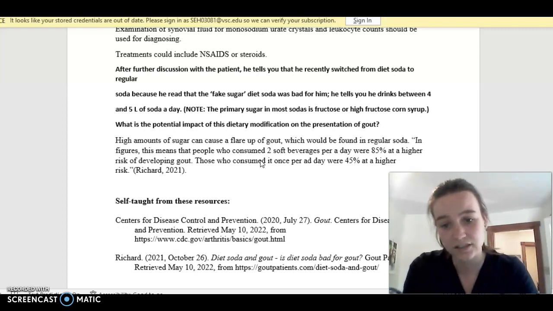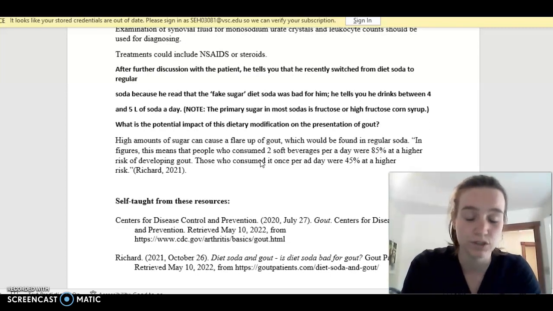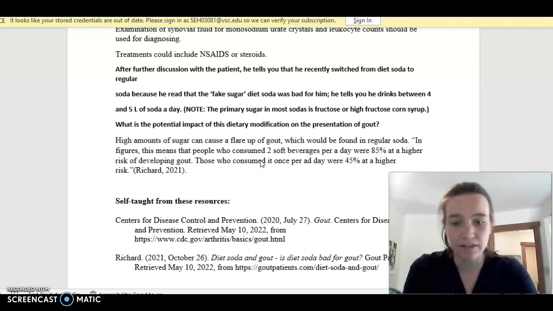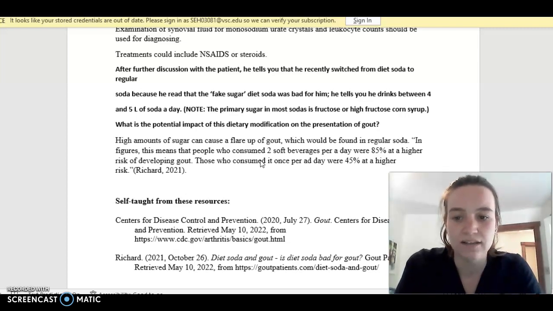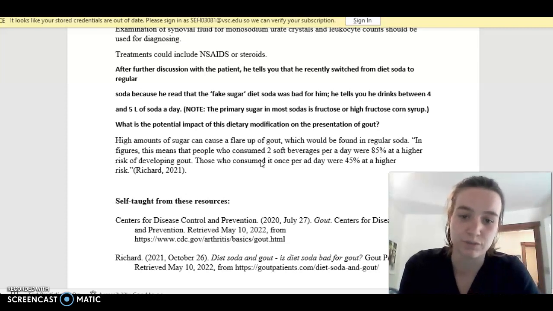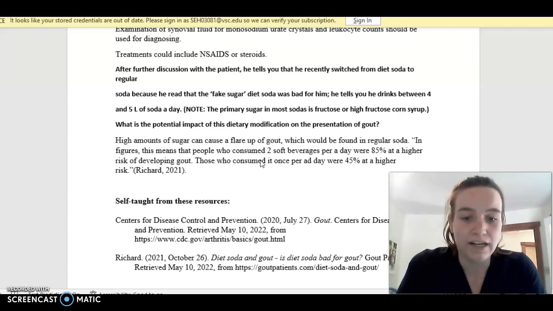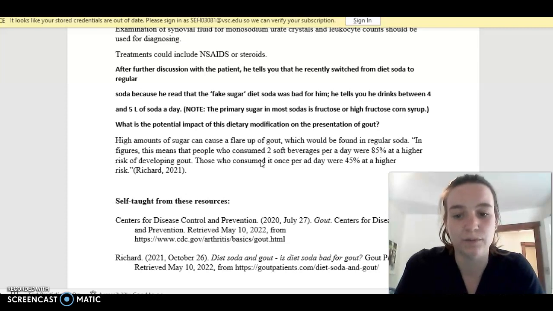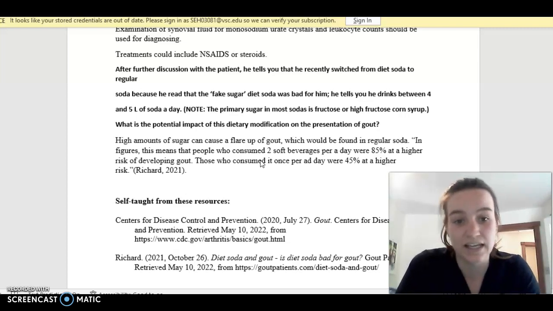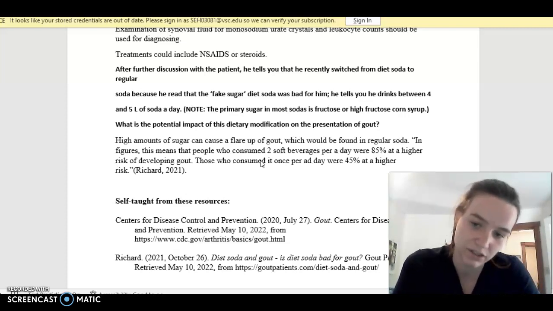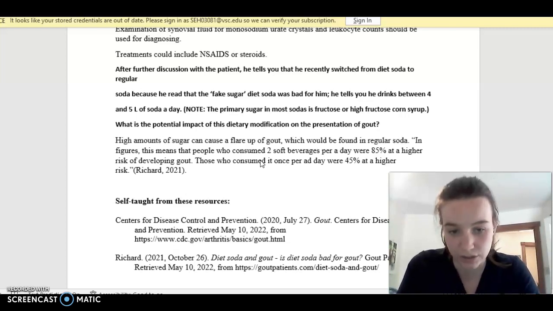The high amounts of sugars that he's consuming, which could be found in regular soda, can cause a flare-up of gout. I found this little blurb that I took from a paragraph that I cited here in my source. It says, in figures, this means that people who consumed 2 soft beverages per day were 85% at a higher risk of developing gout. Those who consumed it once per day were 45% at a higher risk for gout. And it says in the blurb above that he drinks between 4 and 5 liters of soda a day. So yes, the chances are very much increased.